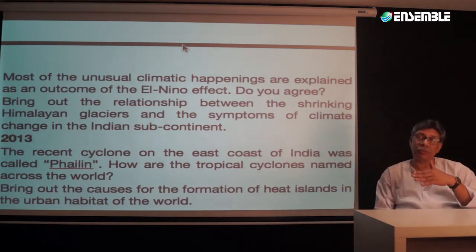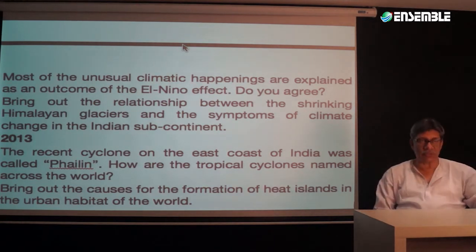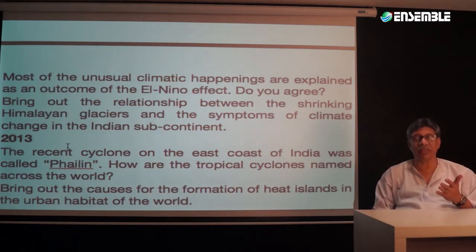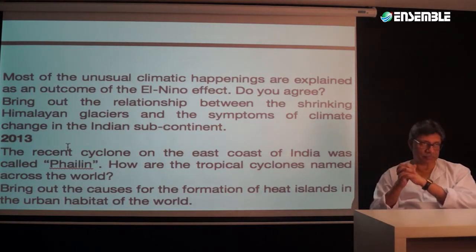And when we're talking about salient features of the world physical geography, basically it goes on to mean that we are going to be talking about different parts of the world, different regions. So South China Sea, Bay of Bengal, Gulf of Mexico, maybe any of them.